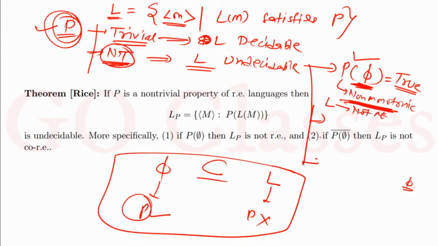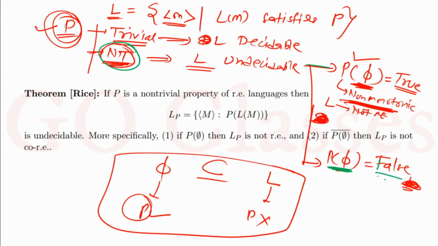What is the other situation? The other situation is if the empty language does not satisfy this property. If it does not satisfy this property, then what will happen? Remember again, I am just repeating, this is only in the case of non-trivial. So in this case your property is non-trivial. Now you check whether the empty language is satisfying this property or not.